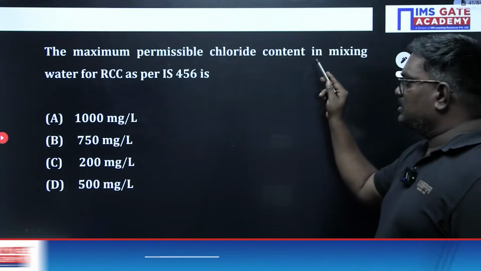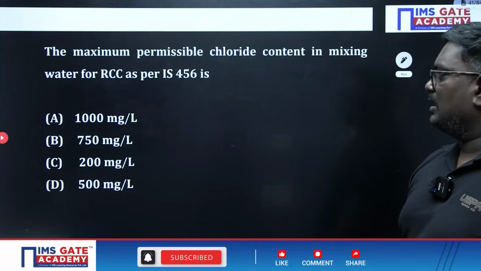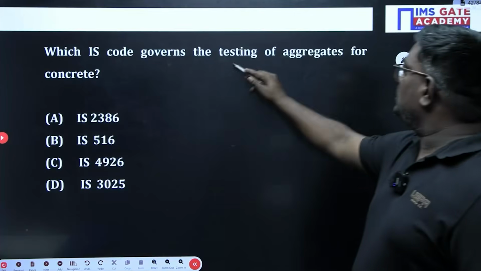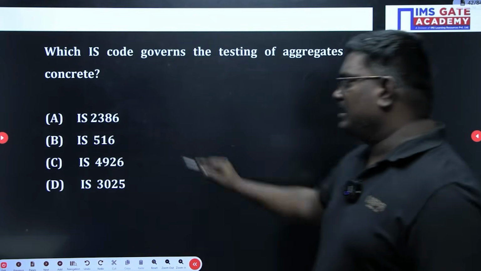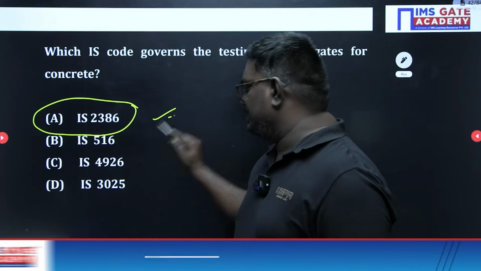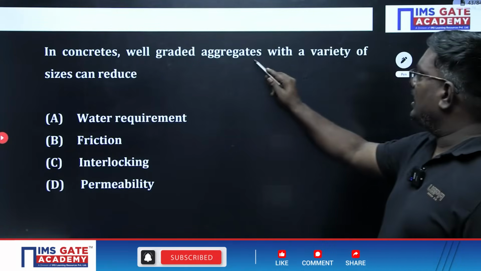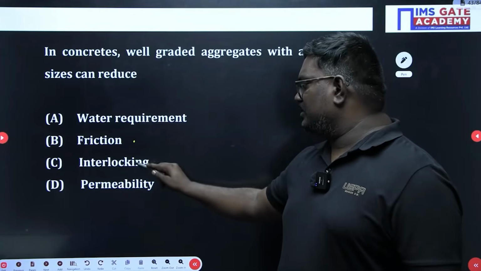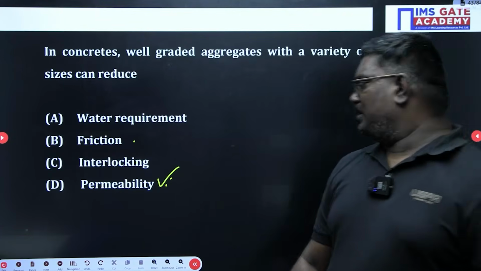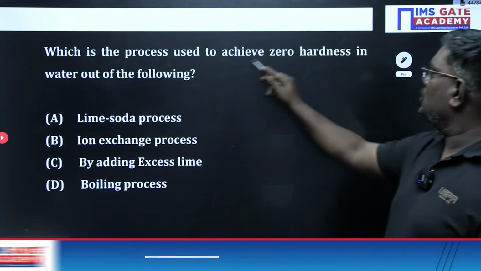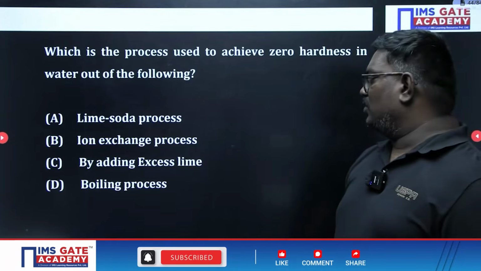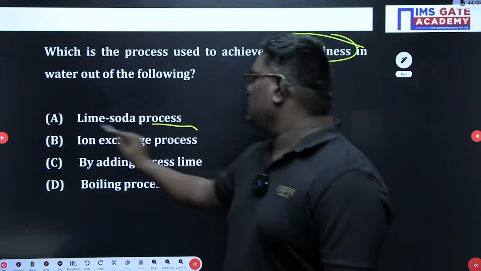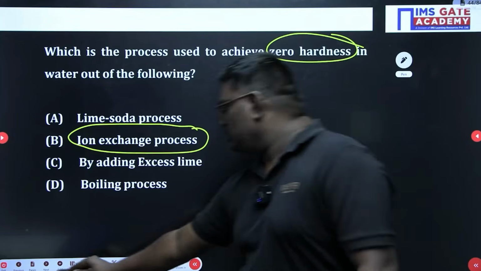Similarly, the maximum permissible limit for chloride in mixing water for RCC is nothing but 500 milligram per liter, sir. Which IS code governs the testing of the aggregates? We can say this is a standard question, IS 2386. In concrete, well-graded aggregates with a variety of sizes can reduce water requirement, friction, and interlocking. The actual thing is permeability. Which is the process used to achieve zero hardness in water? Zero hardness means it is nothing but the ion exchange process.